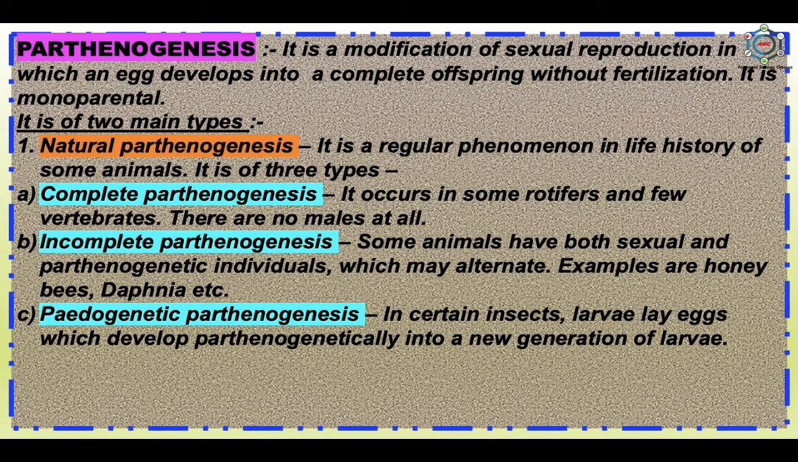Next is pedogenetic parthenogenesis. In certain insects, larvae lay eggs which develop parthenogenetically into a new generation of larvae.